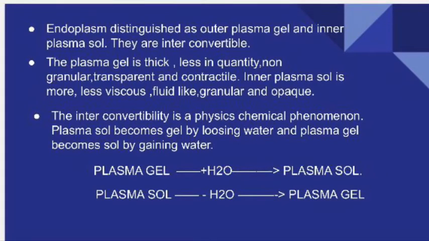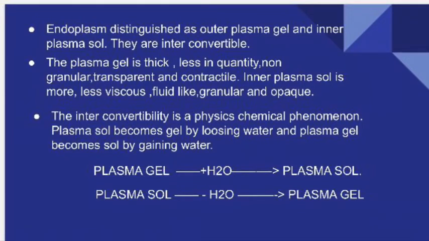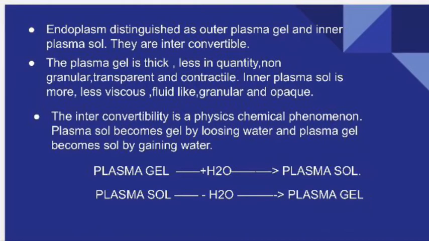Plasma gel, by absorbing water, becomes plasma sol, whereas plasma sol, by losing water, becomes plasma gel. Okay, got it? Gel, by absorbing water, becomes sol. Sol, by losing water, becomes gel.